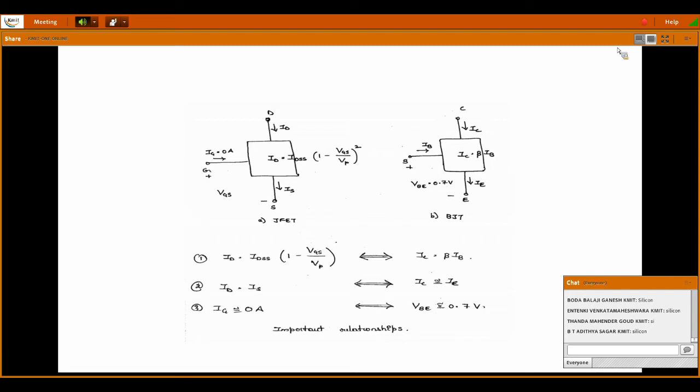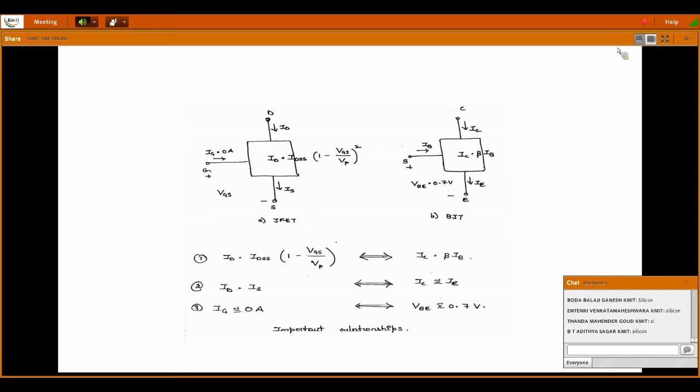And if you see the proportional relation in BJT, IC is approximately equal to IE. Here we can't say that the output collector current is exactly equal to emitter current, because here we also have another current, that is base current. And the base current will be the minority carrier current. Because of some minority carrier injection and due to the internal operation of the BJT, we can't say that the output current is exactly equal to the input current.